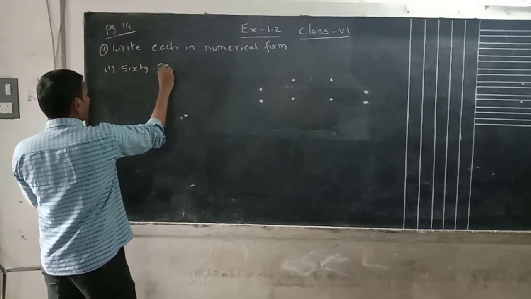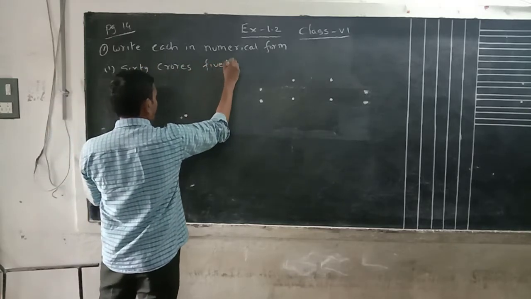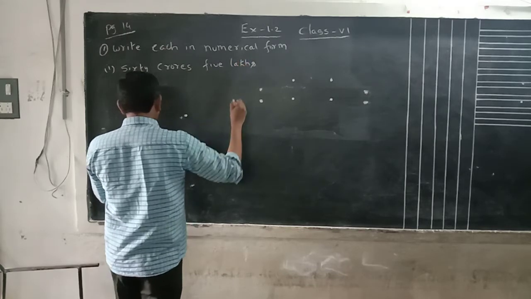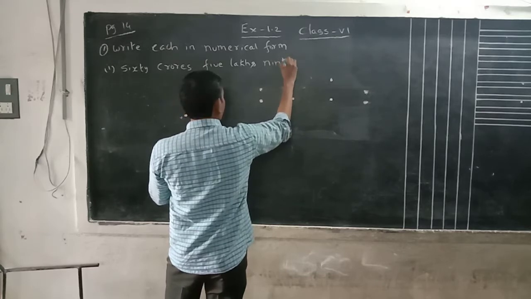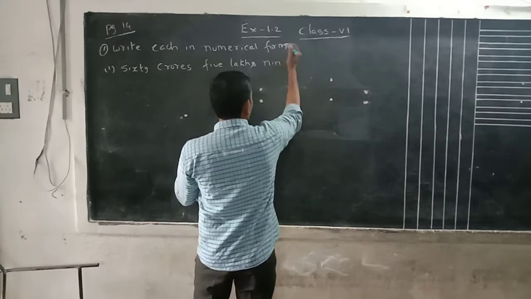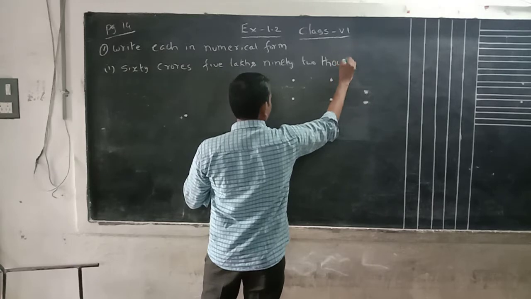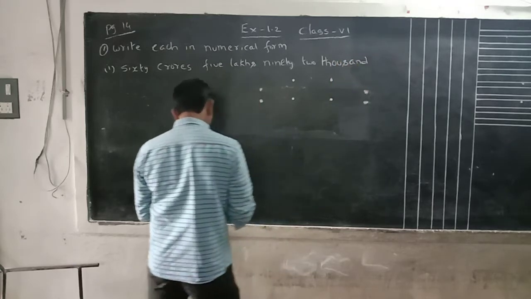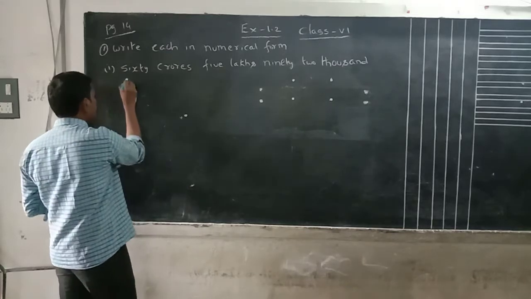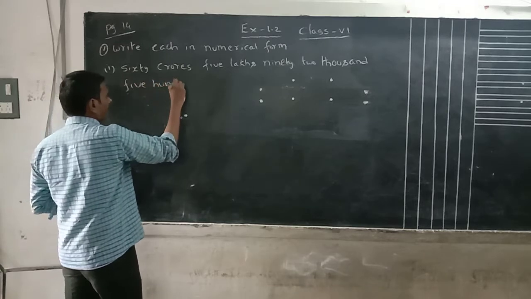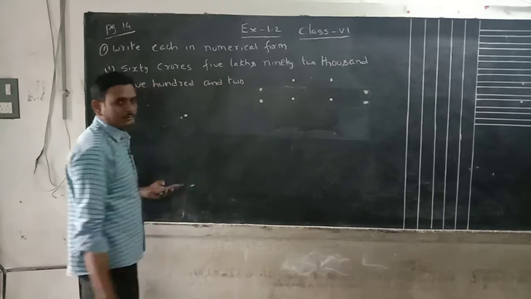60 crores, 5 lakhs, 90,000, 92,000, 500, 502.